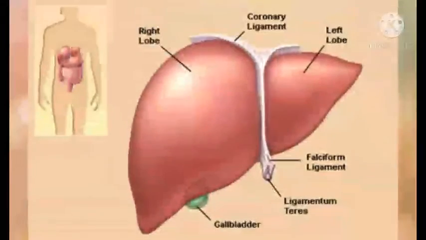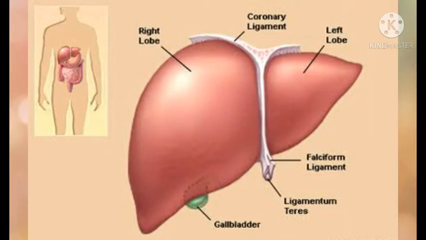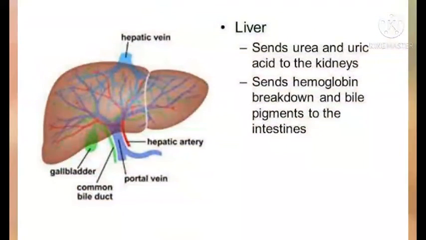Another organ which helps in the process of excretion is liver. In the liver, as a result of protein digestion, a toxic substance called ammonia is produced from amino acid. Since it is a toxic substance, it is soon converted into urea. Urea is then transported to the kidneys through the blood, and from there it will be excreted.